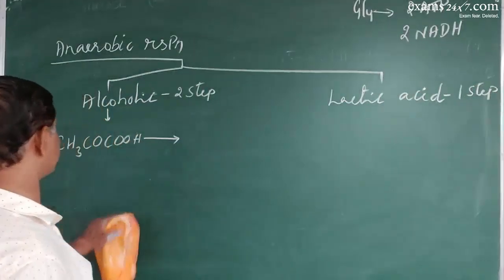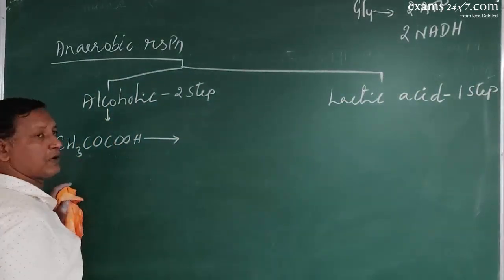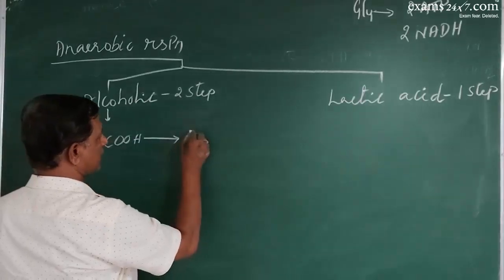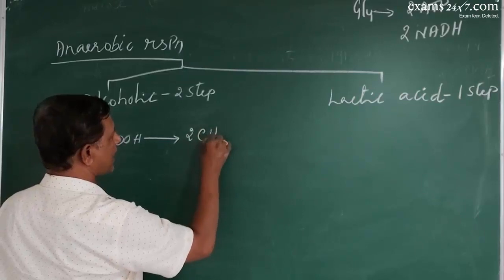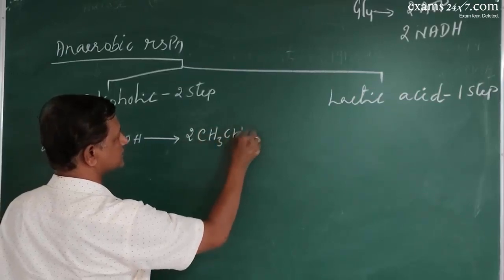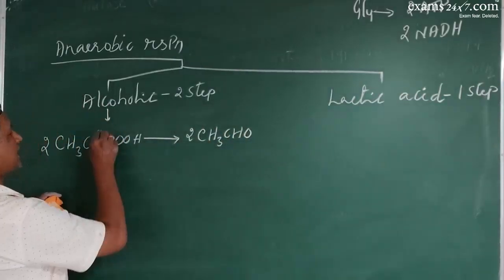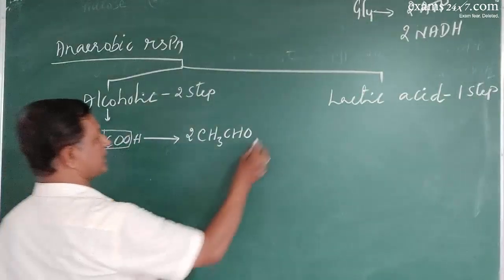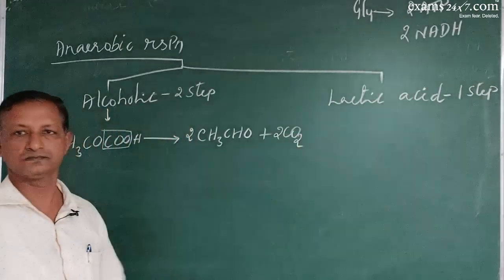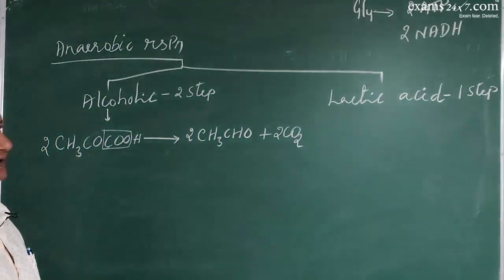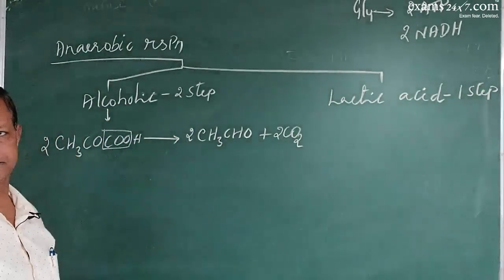So here what happens is that this pyruvate will lose carbon dioxide and produce two molecules of acetaldehyde, and two molecules of carbon dioxide are released out.